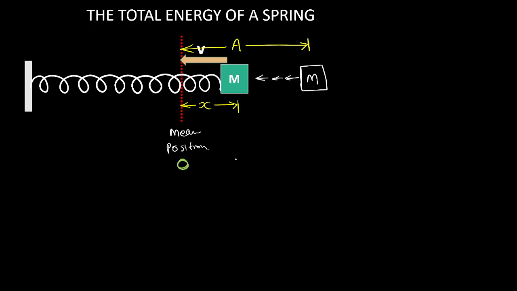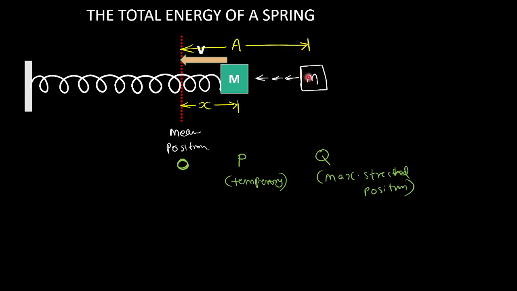O is the mean position. P is the temporary position. Q is the maximum stretched position, which is at a distance of A meter.